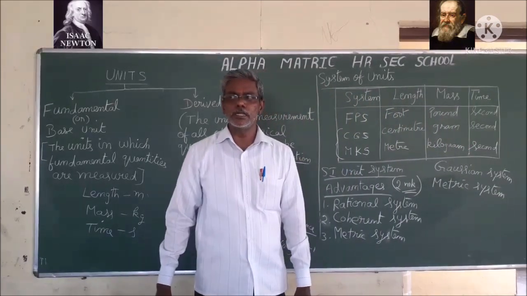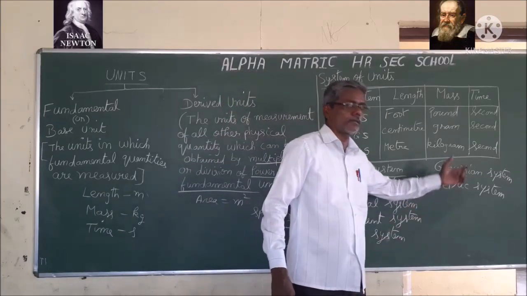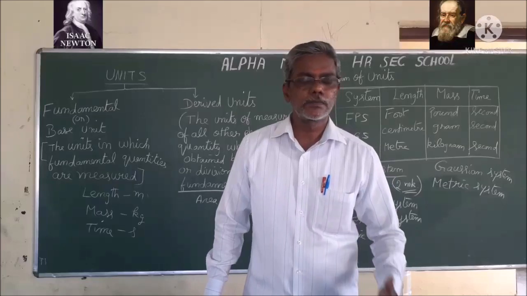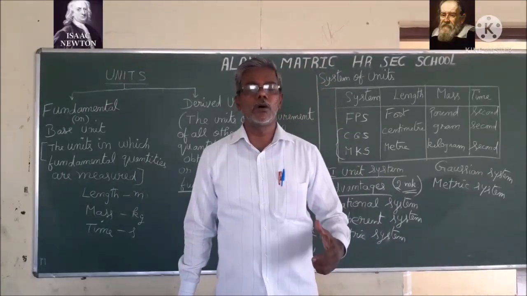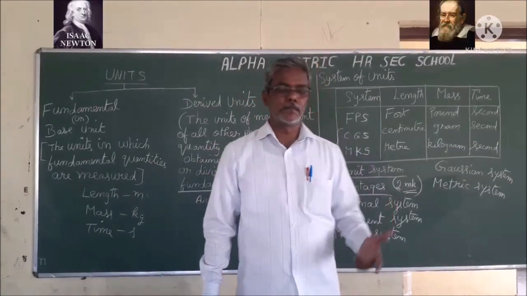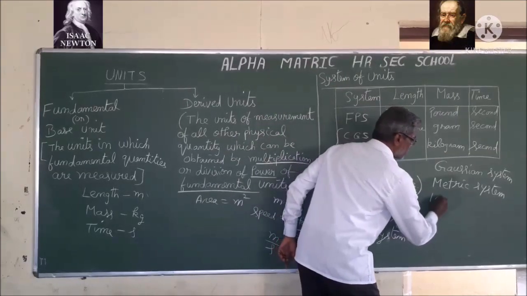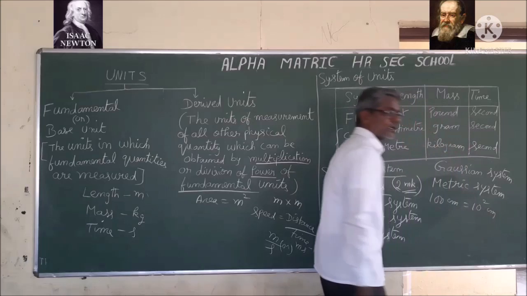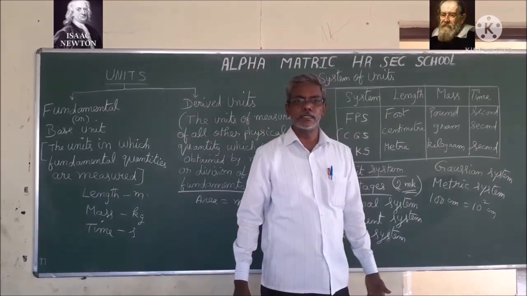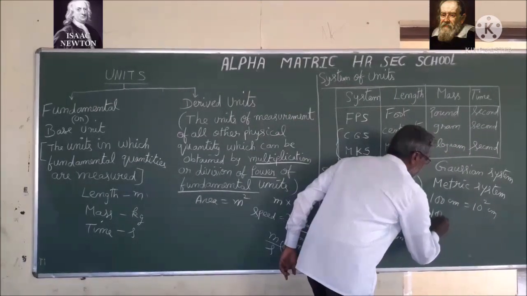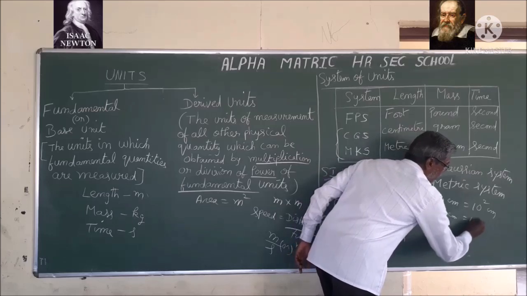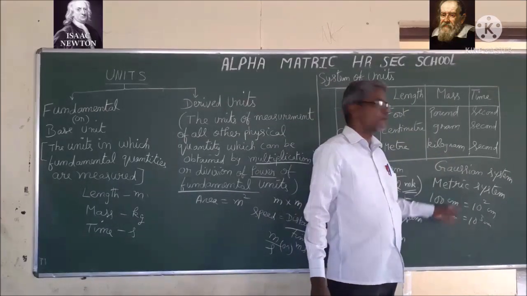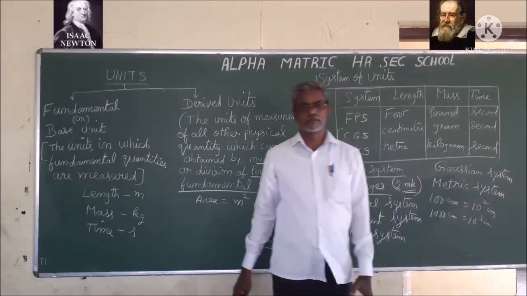Why are we calling it the metric system? Because we will be writing in the form of powers of 10. For example, 100 centimeter, I can write as 10 square. Like that, 1000, I can write as 10 cube. So we are calling it the metric system.